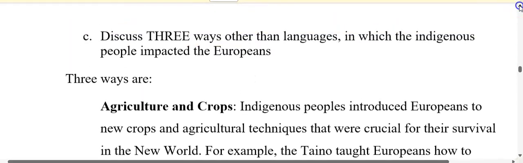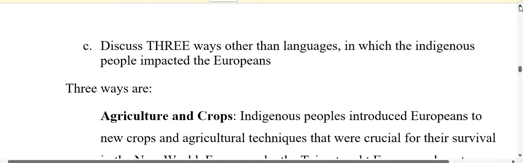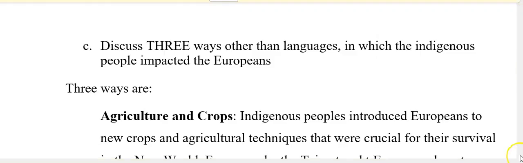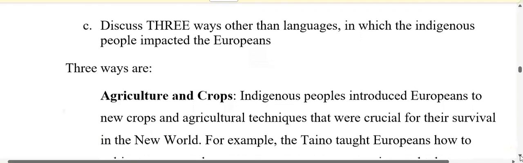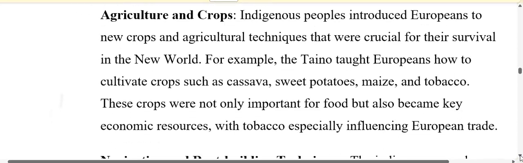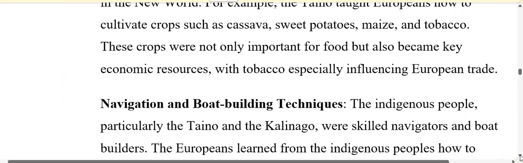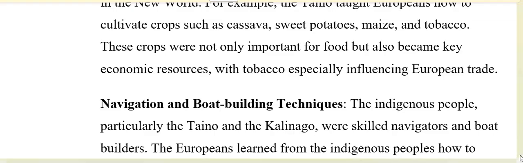All right, so one of the ways that the indigenous people impacted the Europeans other than language was in agriculture and crops. Another way in which the indigenous people impacted the Europeans was navigation and boat building techniques.